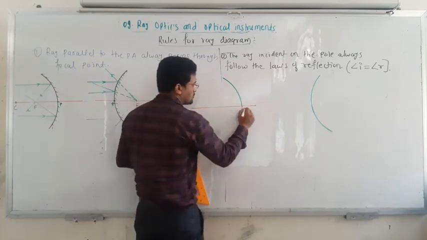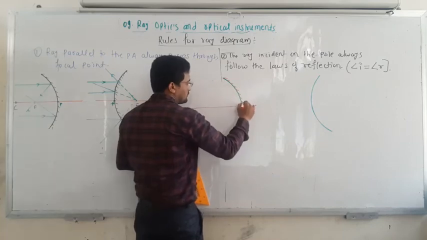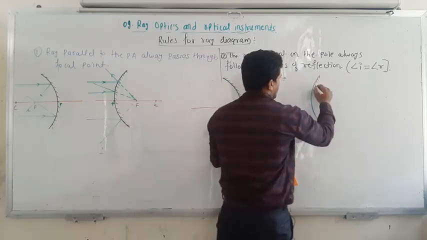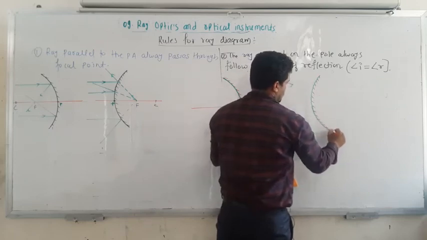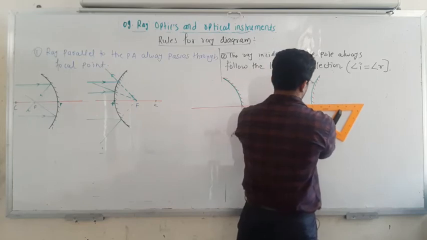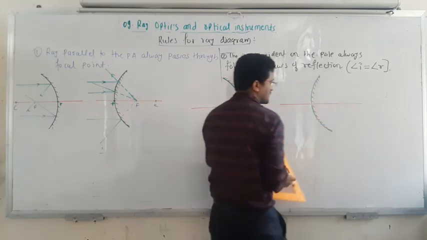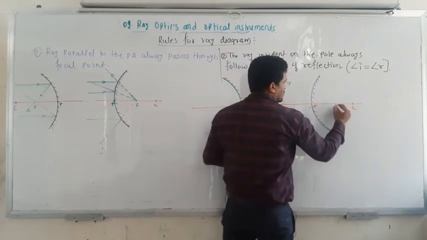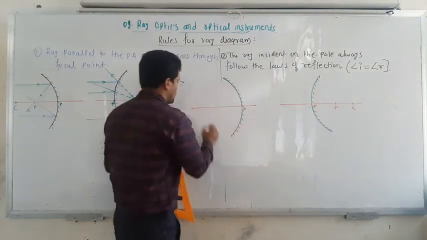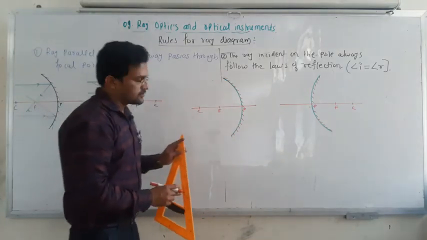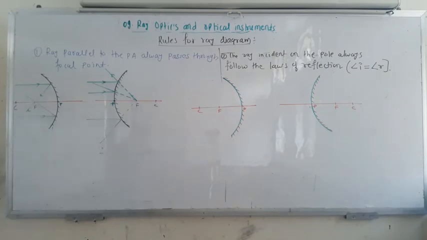So this is the pole and this is a concave mirror. And this is a convex mirror. And for this also you have to first draw the principal axis. And this is the pole itself. And this is the center of curvature, this is the focal point. So this is the center of curvature, this is the focal point. Okay, so let me check whether it is getting dark.